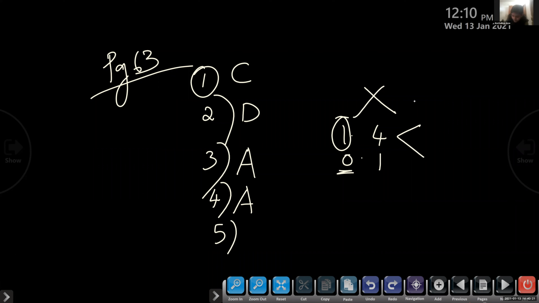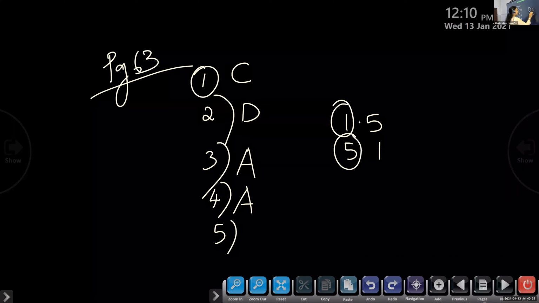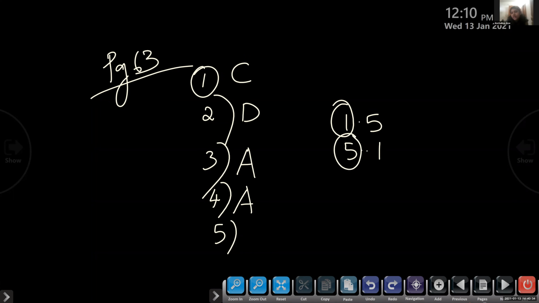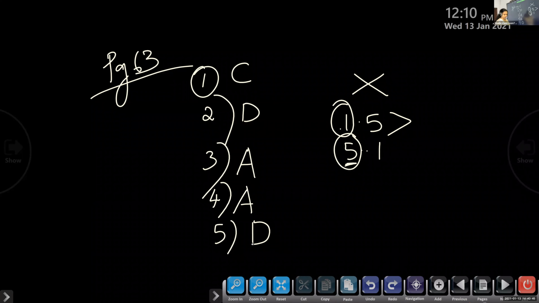Now option C, 1.5 and 5.1. Here also we have to compare the integral part first. 5.1 is bigger, 5 is greater. But it is written 1.5 is greater, so that is also wrong. So option D is the only correct option.